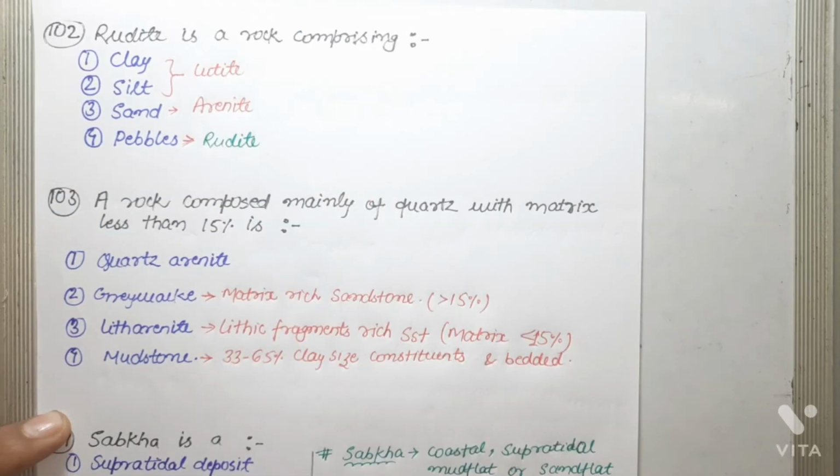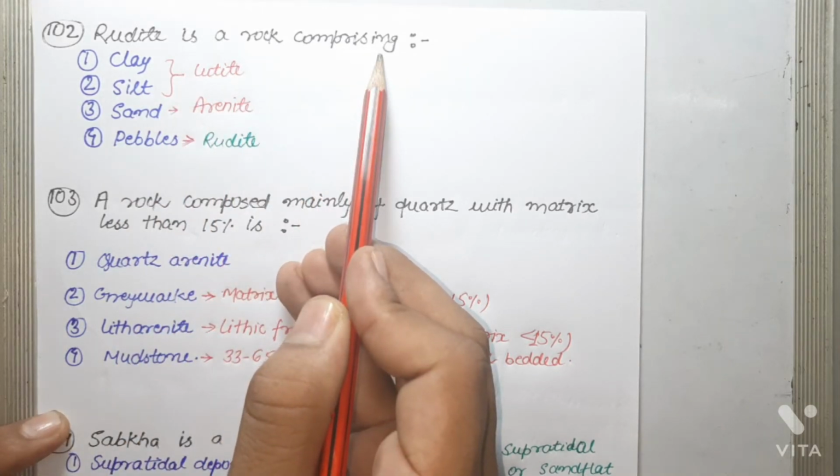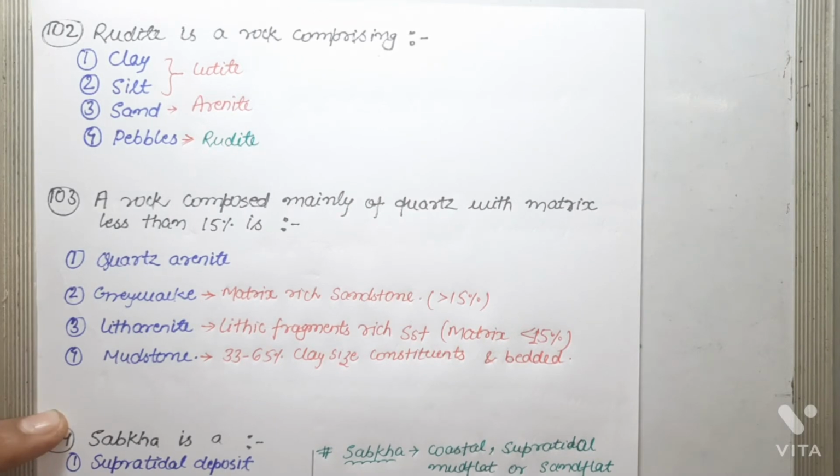Next question: rudite is a rock comprising. Basically, rudite is a rock that consists of particles larger than 2 millimeters, that is gravel, and the Latin word for gravel is rudite.